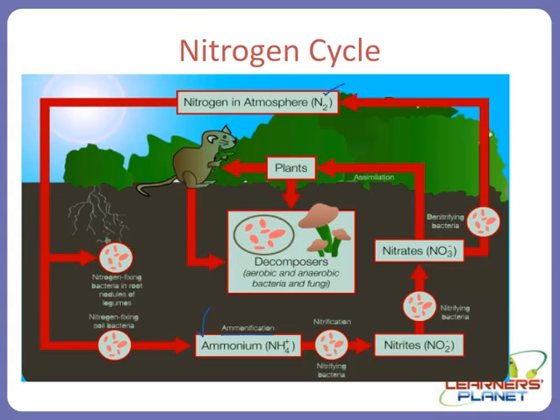Now further, this ammonia will be acted upon by another class of bacteria, or used up as a source of nutrient by other organisms, the nitrifying bacteria. The example is Nitrosomonas. We have seen the picture just before 2 slides, and this process is known as nitrification.